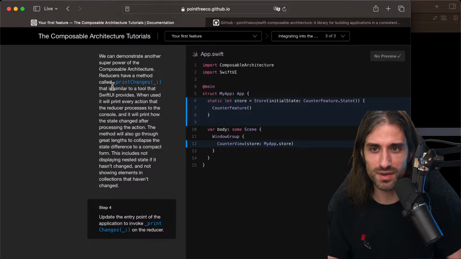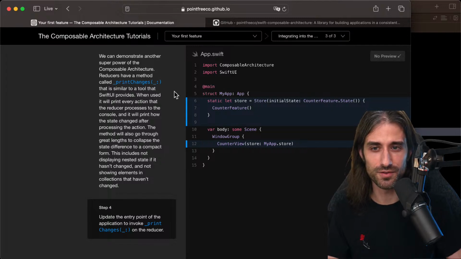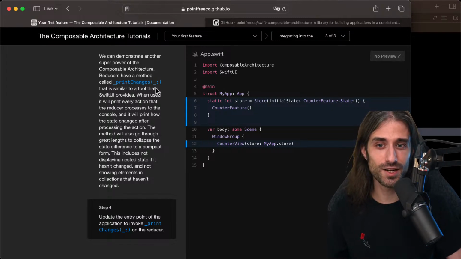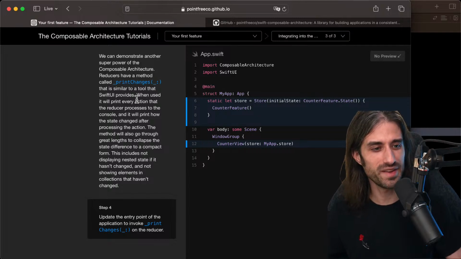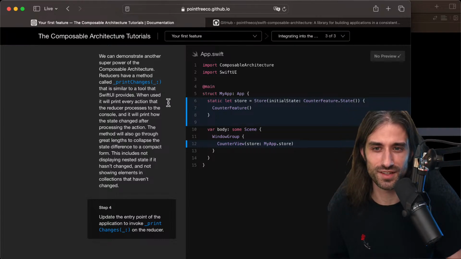So reducers have a method called _printChanges. If you've done SwiftUI, this might ring a bell, because SwiftUI has an equivalent method. And if you don't know about it, I have a video on my channel about it. It is similar to a tool that SwiftUI provides. I haven't read it, but it's always the same with this kind of video: I just say what the text is saying just after.